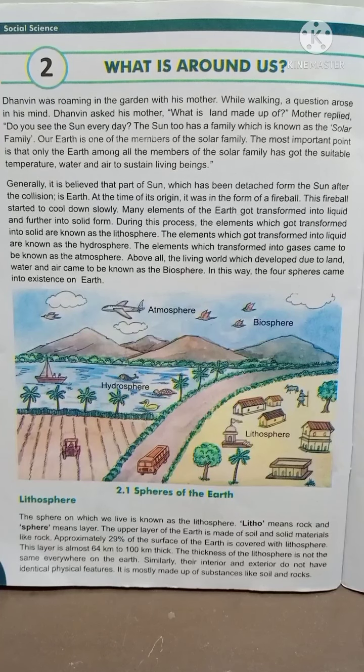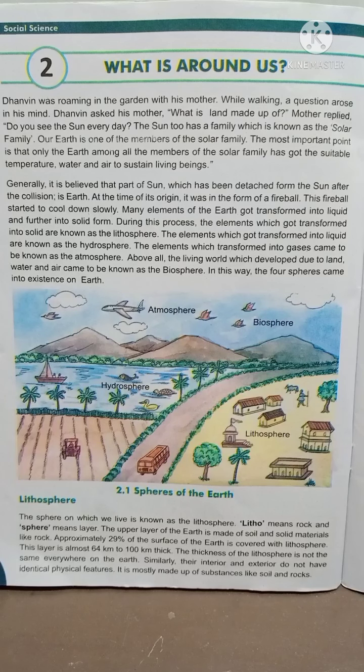Further, she says that the sun too has a family which is known as the solar family. And then she says that our earth is one of the members of the solar family. And the most important point is that only the earth among all the members of the solar family has the suitable temperature, water and air to sustain. Sustain means support living beings.